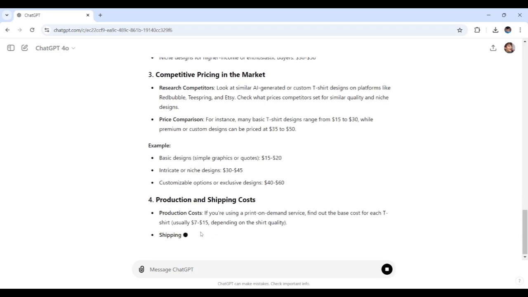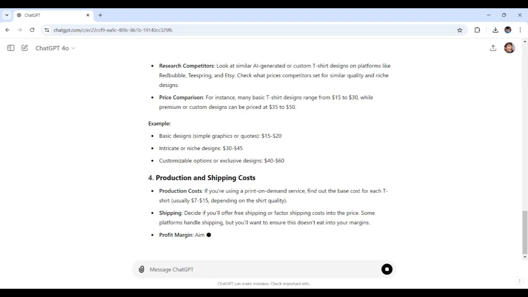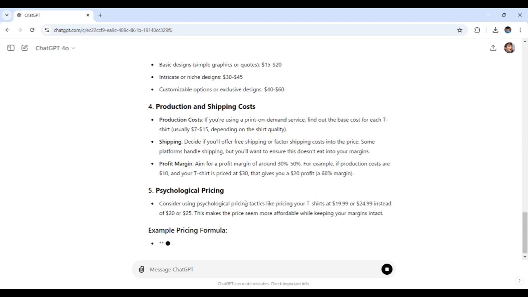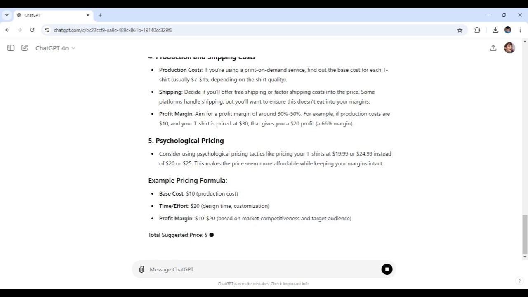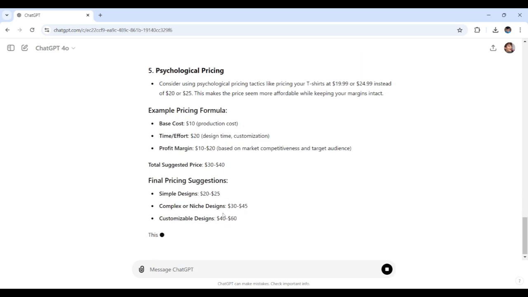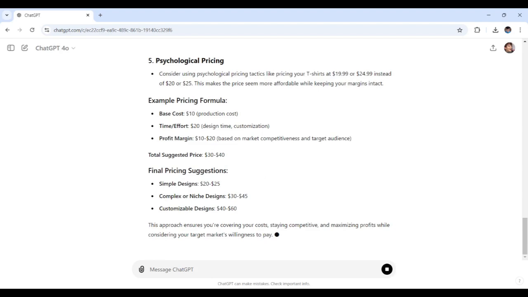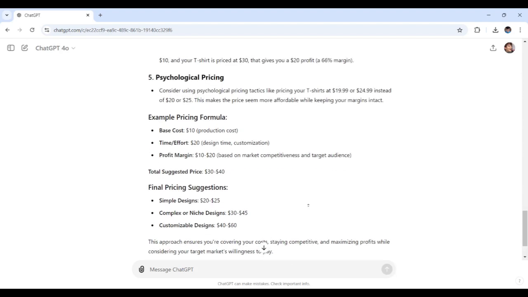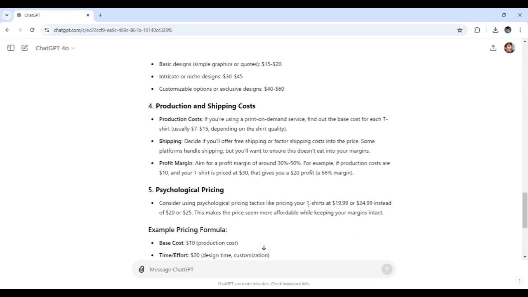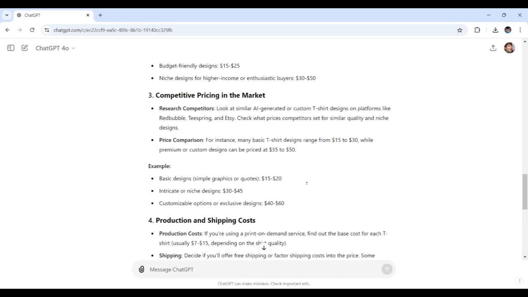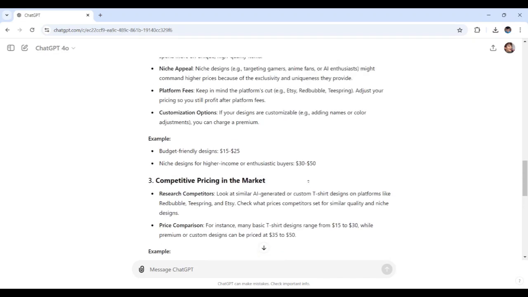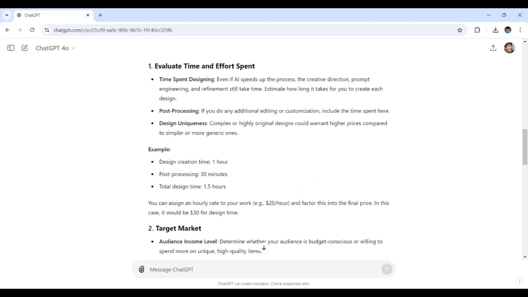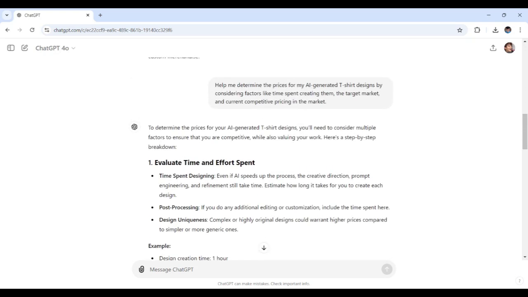Let's see the price comparisons right here. There's production and shipping costs, and then there's psychological pricing, and so on and so forth right here. With ChatGPT's help, this has given us a solid foundation for setting prices that both attract customers and reward your creativity. As you can see, with this strategy, you'll be well on your way to setting prices that not only sell, but also reward you for your creativity and effort.